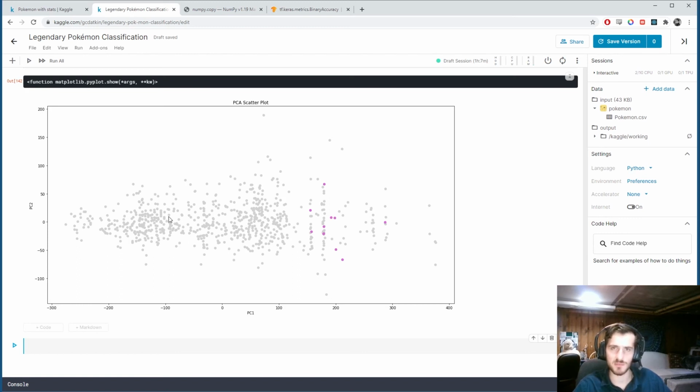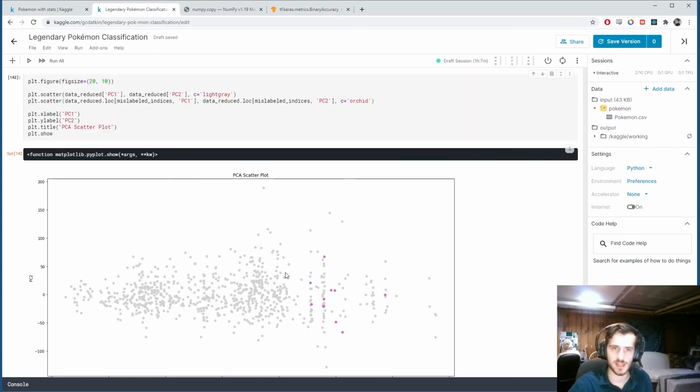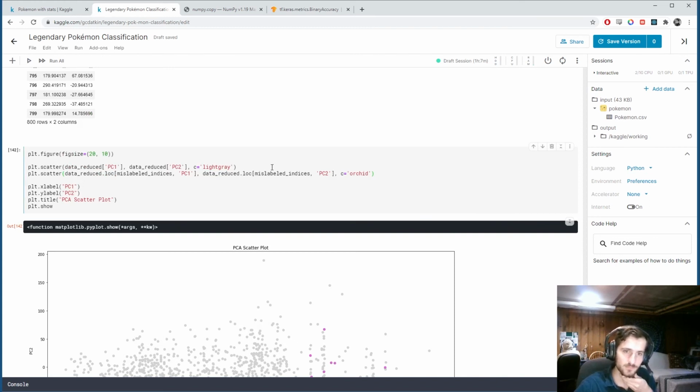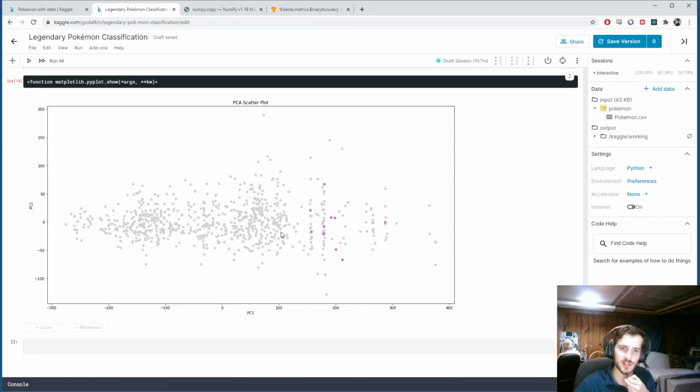We also notice that the shape of the data changes a little. Here it's much more clustered together around a single mean. Here it's spread out, almost stratified into these strips, right? So there's some sort of shift that happens between this line in PC1, so PC1 of about 100, 130 or something. Something happens. Let's see if we can get a better sense of what that is by checking where the legendary Pokemon are in here. So I'm going to plot 2 more scatter plots on top of this.